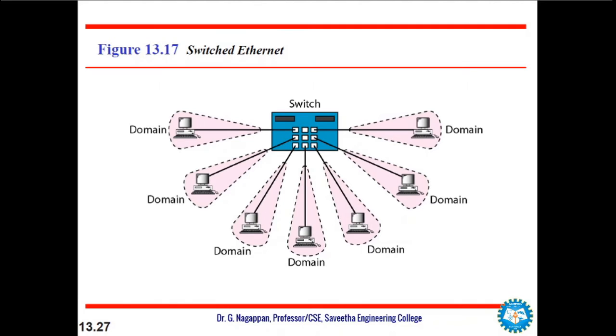So in other words, if we have a multi-port bridge, why not we have an n-port switch? So in this way, the bandwidth is shared only between the station and the switch, so 5 Mbps each. In addition, the collision domain is divided into n domains.